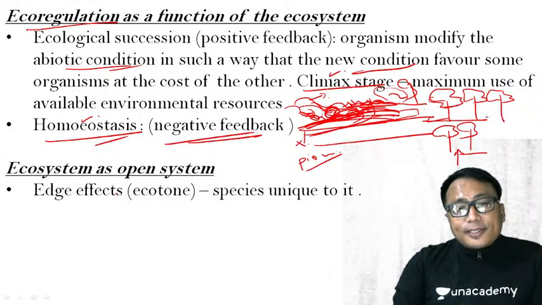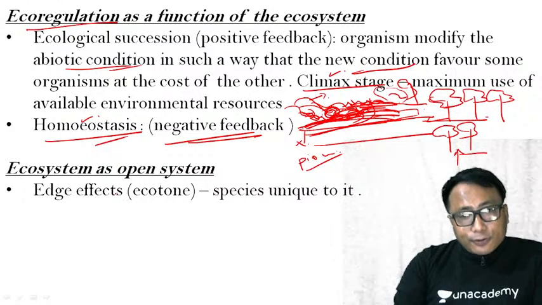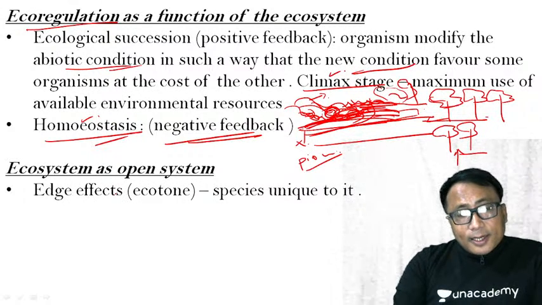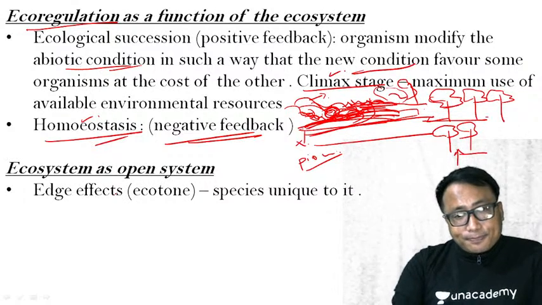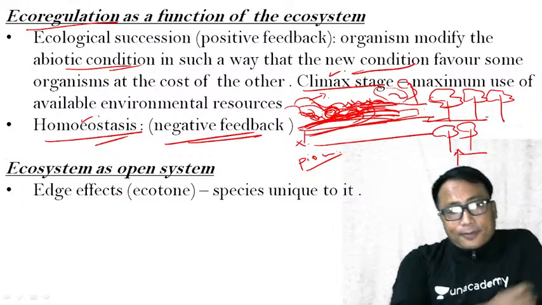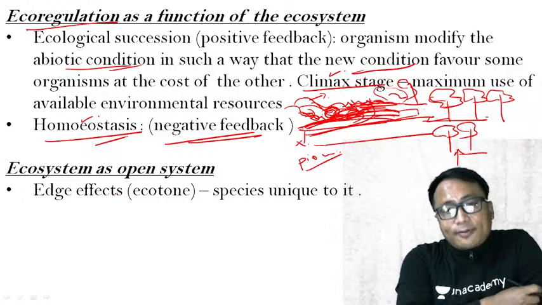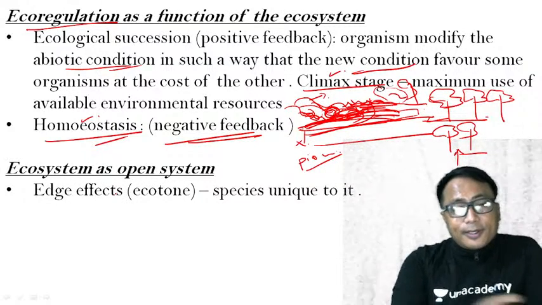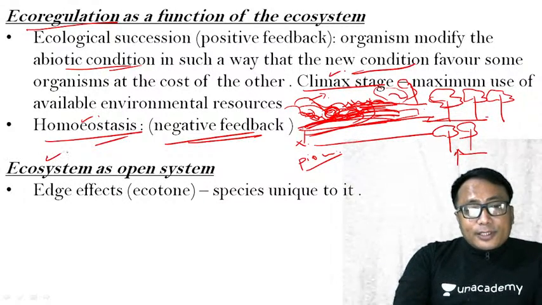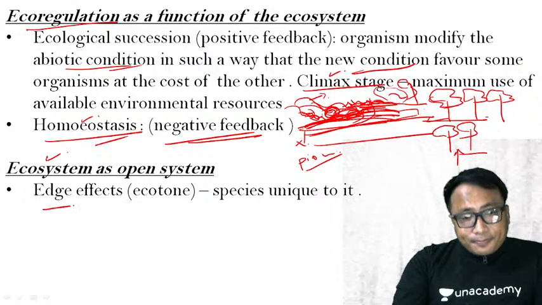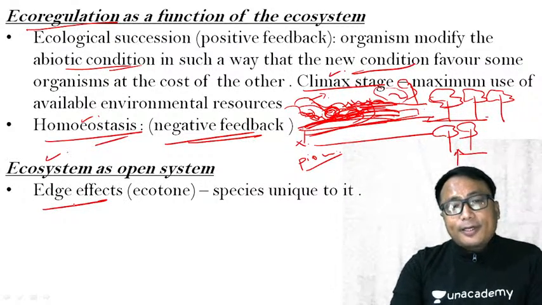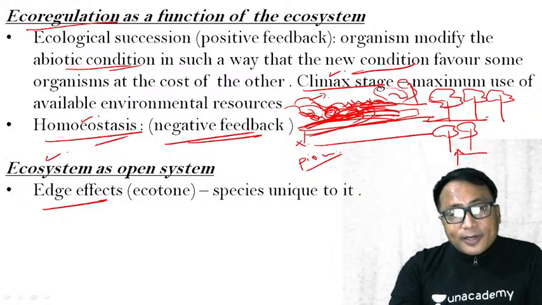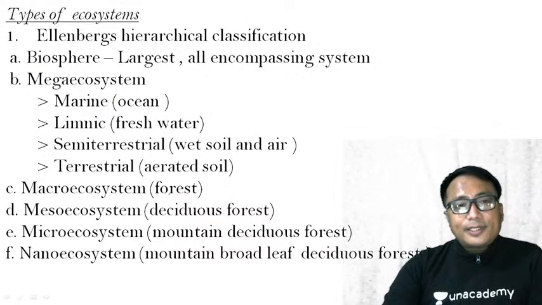I am not explaining this negative feedback once again. Why? Because in the initial discussion I have already mentioned to you, ecosystem is nothing but the application of general system theory in the study of ecology. Clear? Now, we have positive feedback systems and we have negative feedback systems. You kindly go and see. Anyways, the ecosystem as an open system has an edge effect, with species unique to it. The edge effect is known as ecotone. We will see this later.